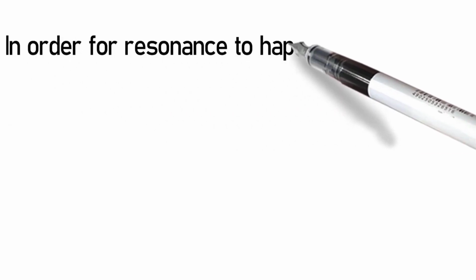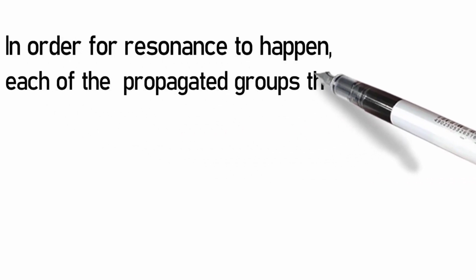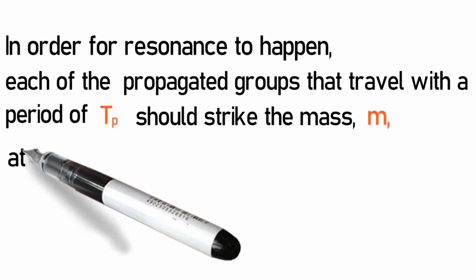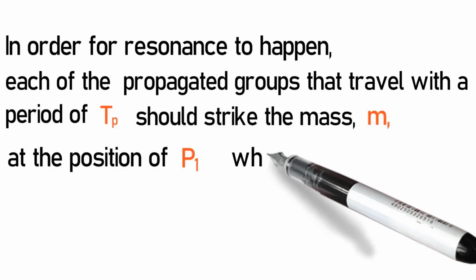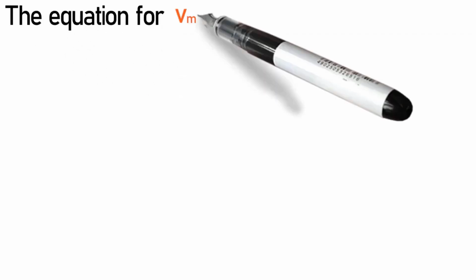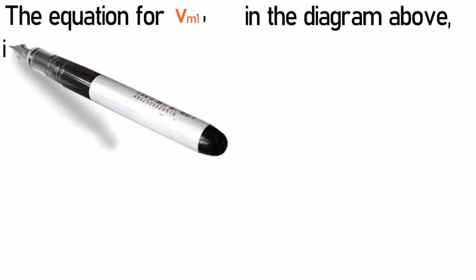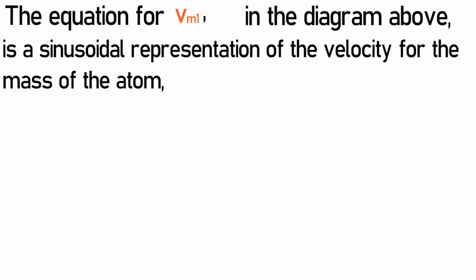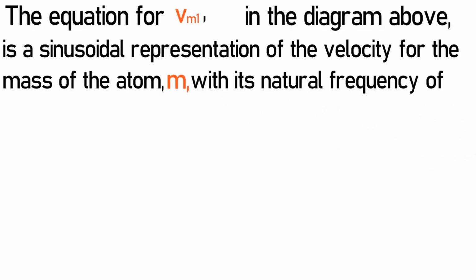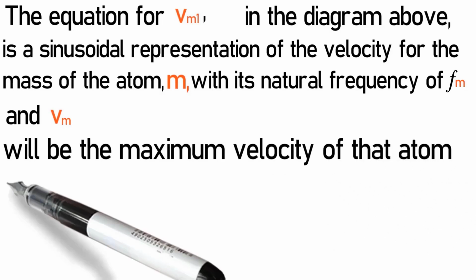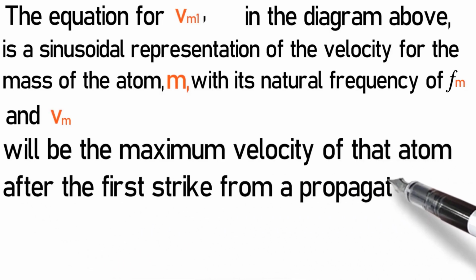In order for resonance to happen, each of the propagated groups that travel with a period of Tp should strike the mass m at the position of P1, when Vm1 equals 0, for max resonance. The equation for Vm1 in the diagram above is a sinusoidal representation of the velocity for the mass of the atom m, with its natural frequency of m, and Vm will be the maximum velocity of that atom after the first strike from a propagated ray.